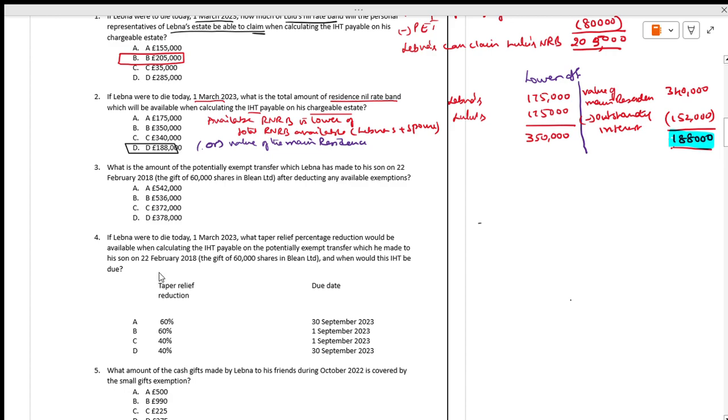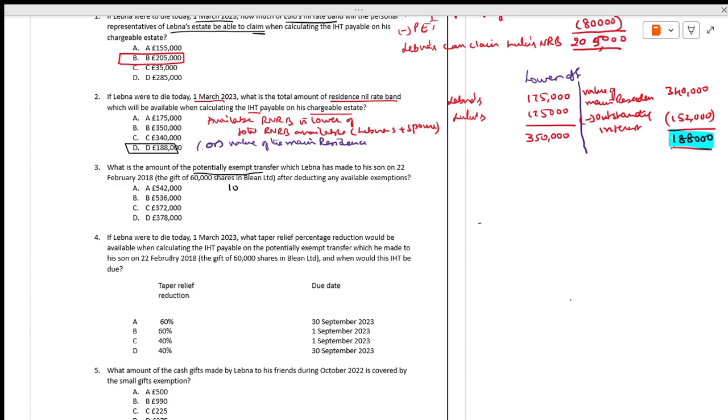Now, what is the amount of PET which Lebna has made to his son? What is the amount of the potentially exempt transfer? The gift of 60,000 shares after deducting any available exemptions. It's also very easy.